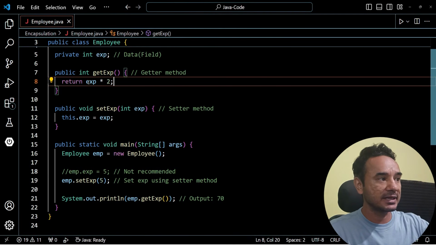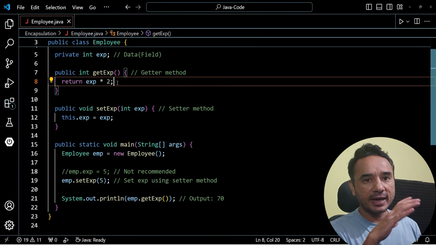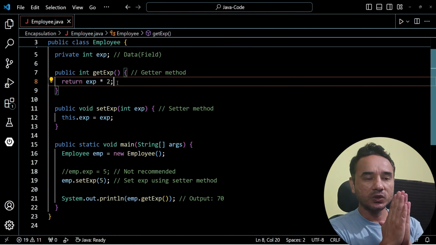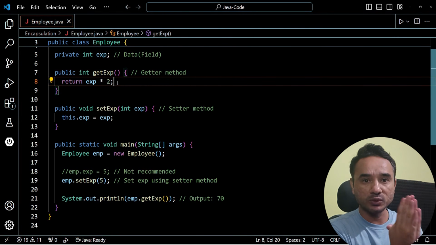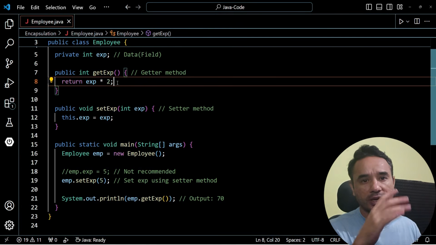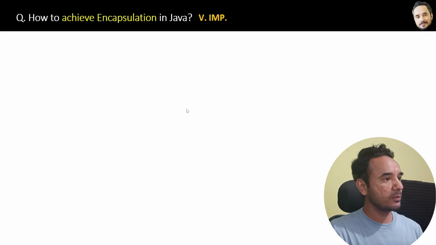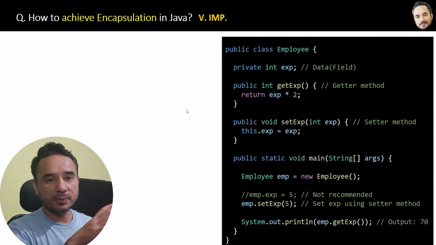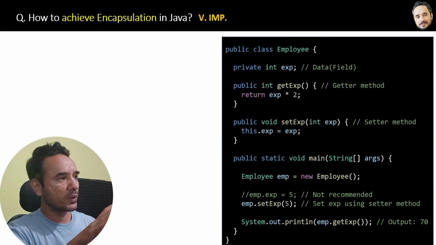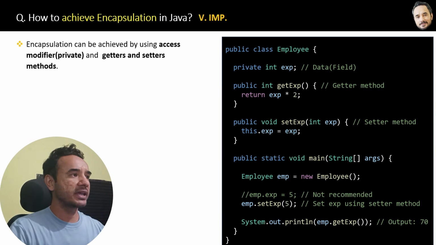That's an example. So that is how you can use the private field and the getter and setter methods to implement encapsulation in your programs and applications. Now, the same code I have mentioned here, and the same answer I have written here also.